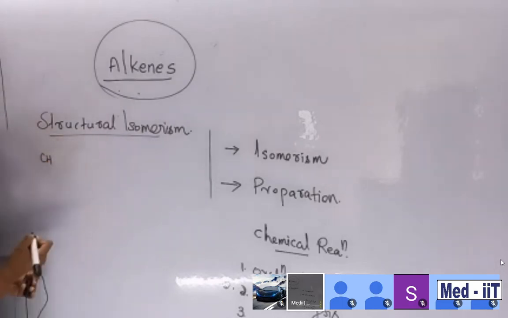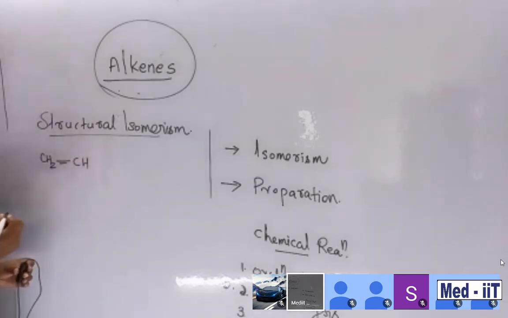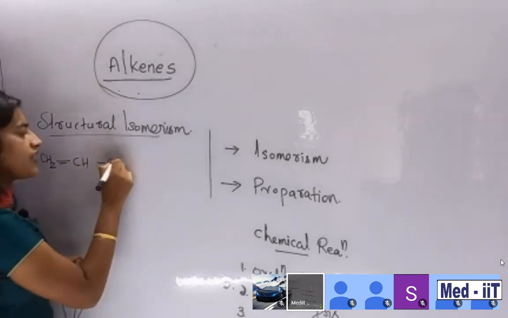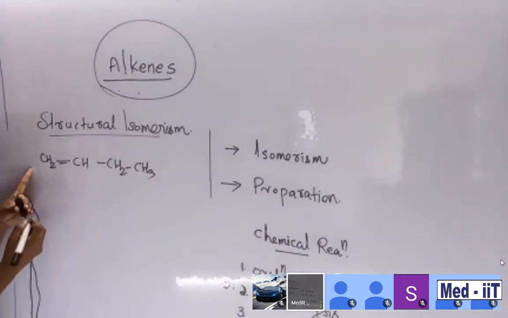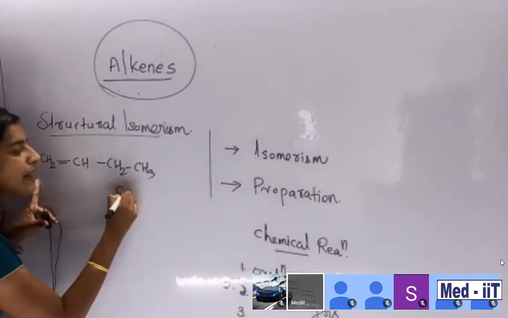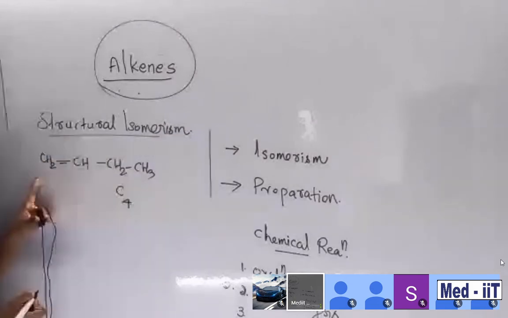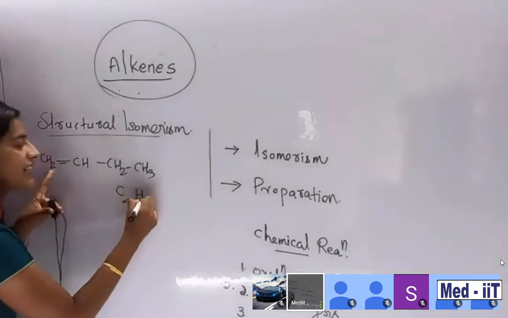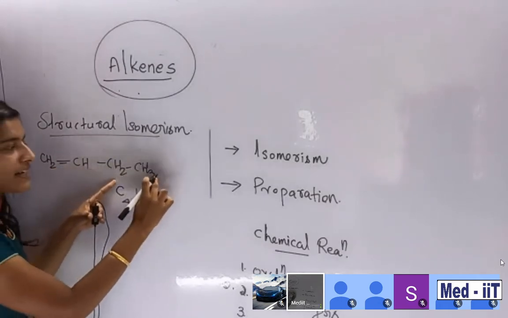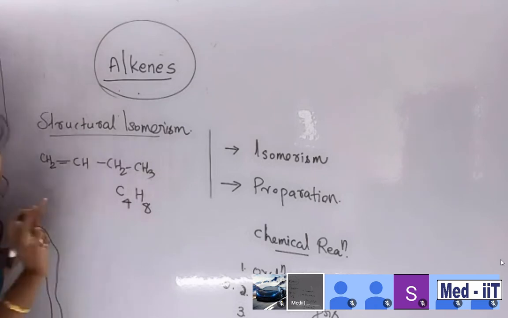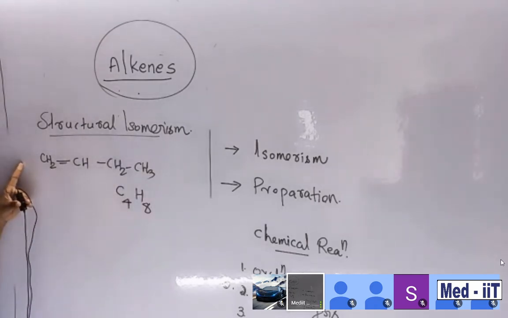CH2 double bond CH, and then CH2, CH3. This is the one thing. So count how many carbons are here, students. 1, 2, 3, 4. 4 carbons, C4. Then how many hydrogens are present? 2 plus 1 is 3, 3 plus 2 is 5, 5 plus 3 is 8. C4H8. This is the formula. So the structure is this one and the formula is this one.